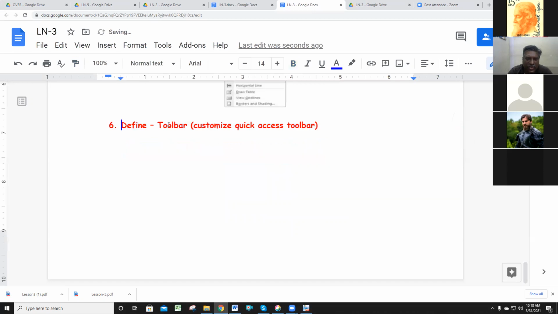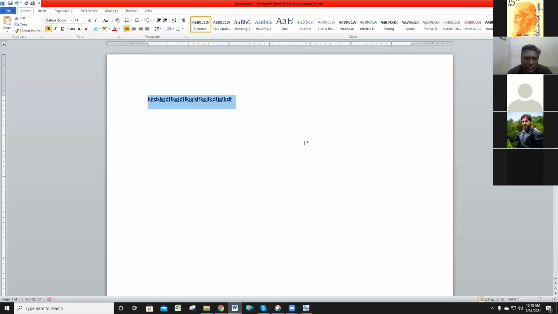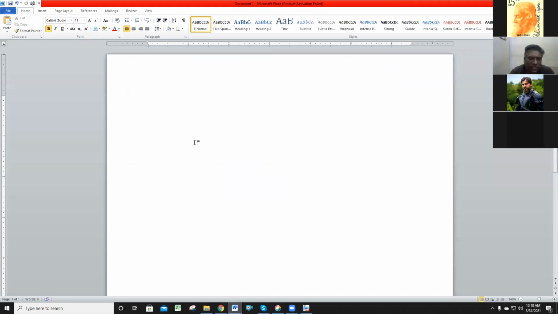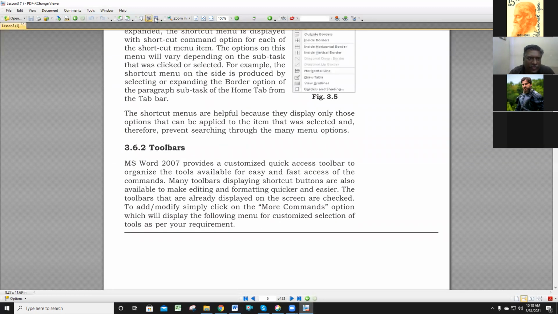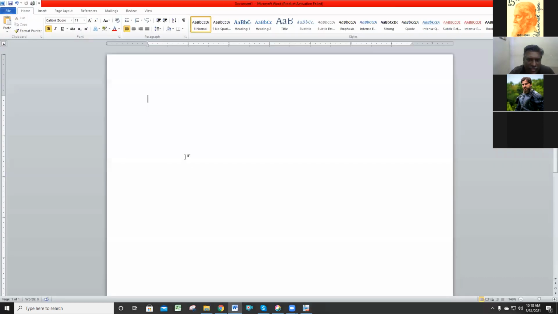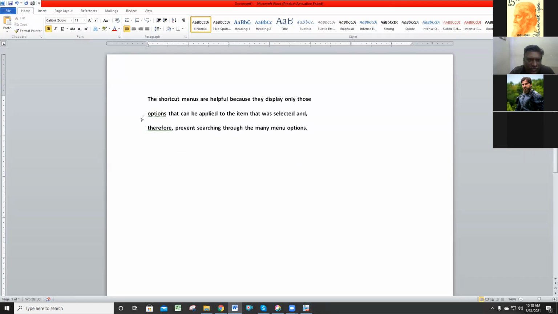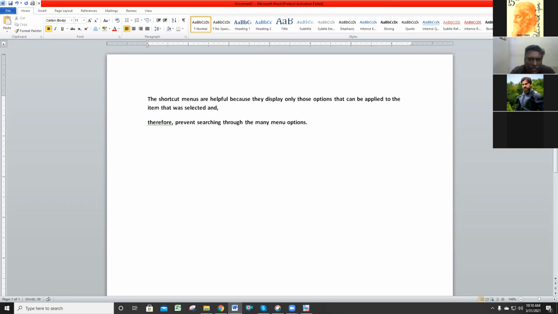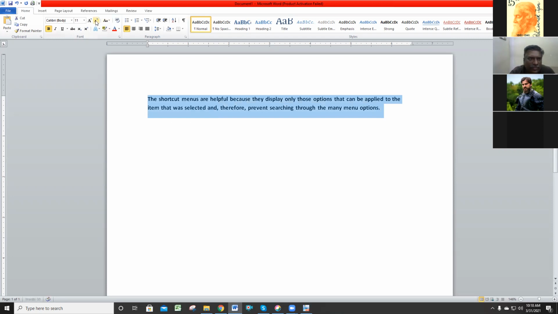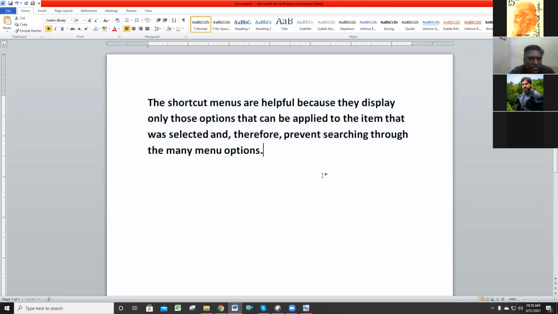So where it is located, the customize access toolbar. First I show you in MS Word. Once you open MS Word, any passage is there, for example, I will copy and paste one passage here in MS Word. Quick access toolbar, I show you now.